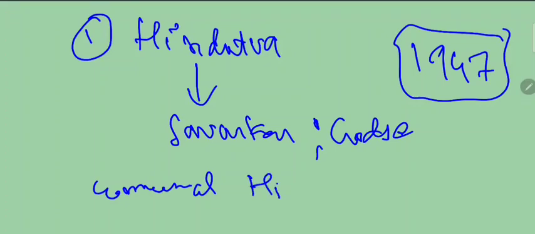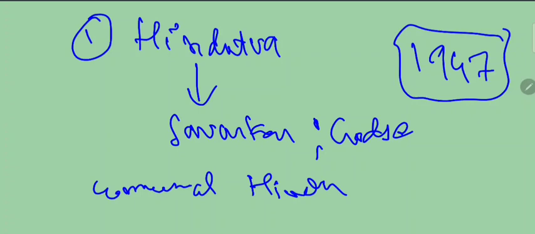According to the Hindutva of Savarkar and Godse, Muslims and Christians are second grade citizens, Hindus are first grade citizens. Hindus, Sikhs, Jains and Buddhists are first grade citizens, and Muslims and Christians are second grade citizens according to Savarkar and Godse. Okay, got it? This is point number one.